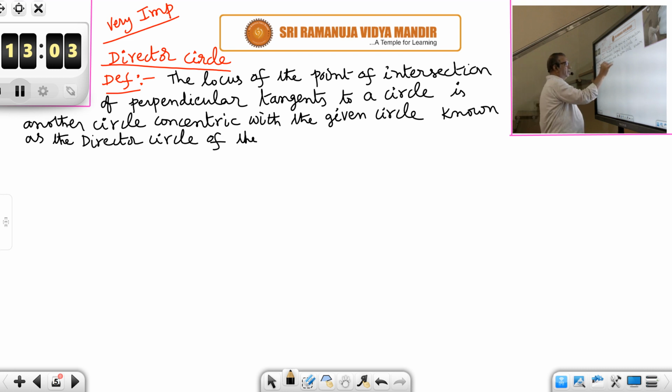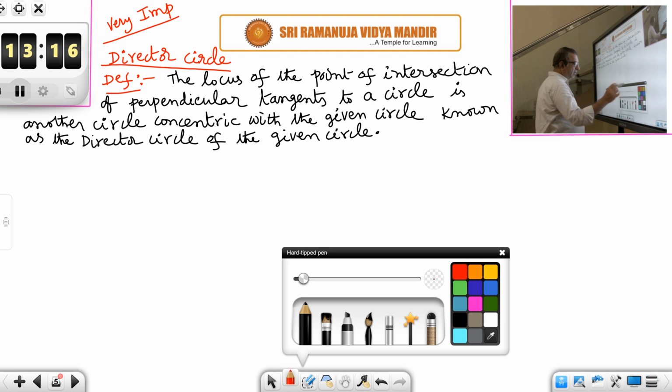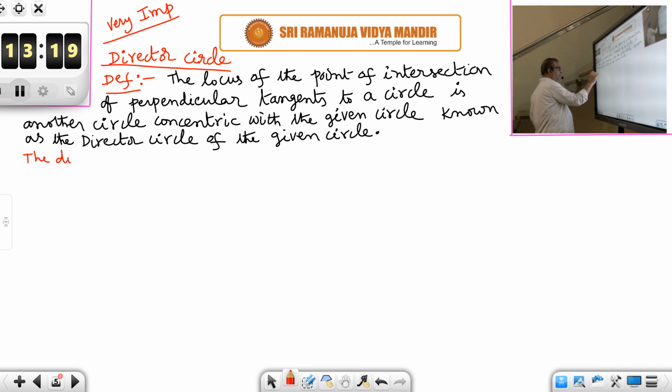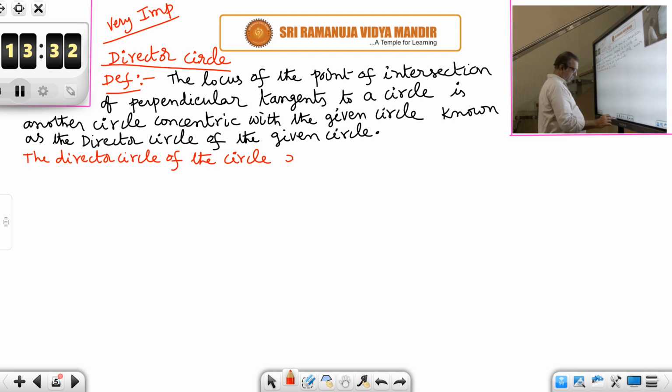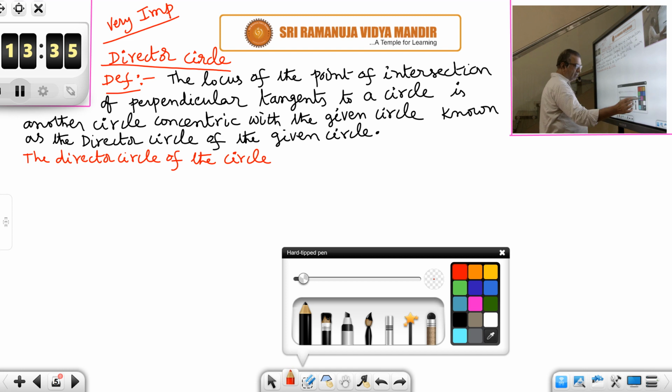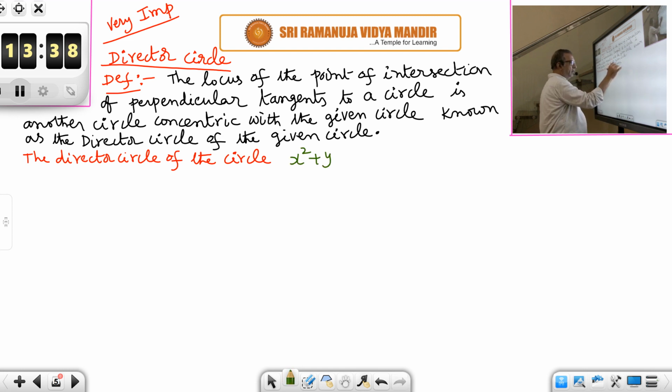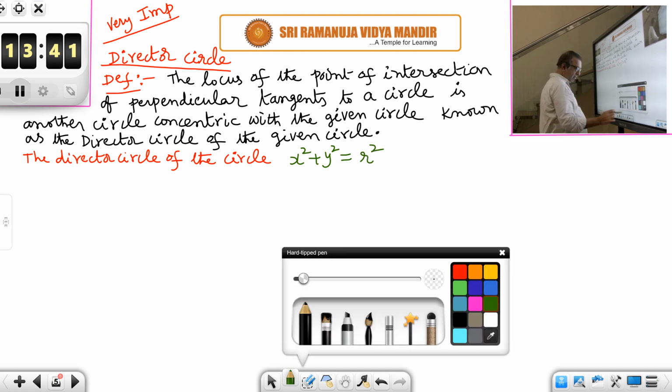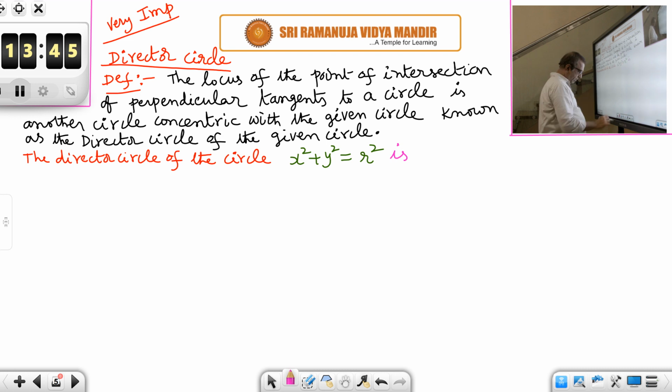Director circle of the given circle. The director circle of the circle x square plus y square is equal to r square is x square plus y square is equal to 2r square.